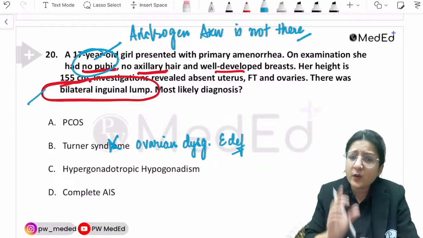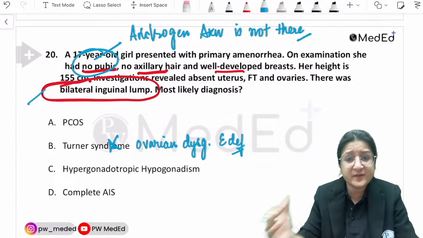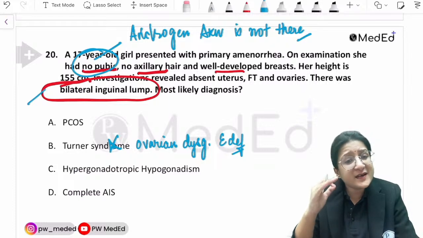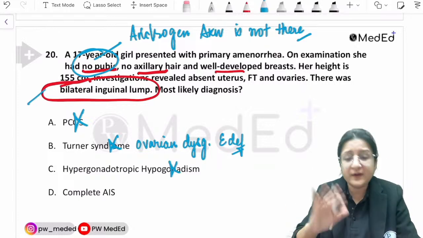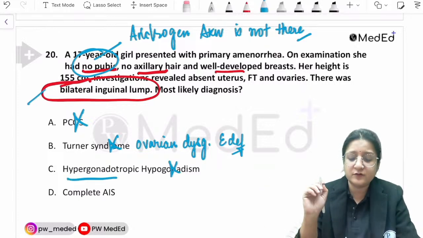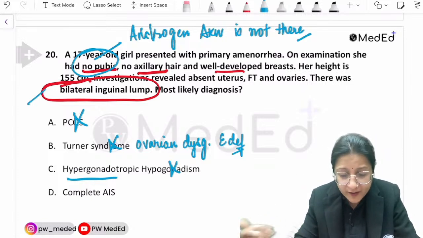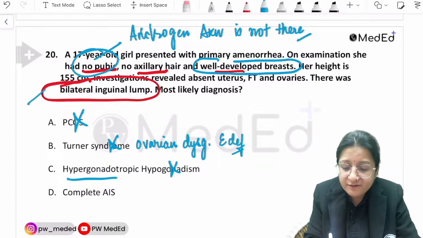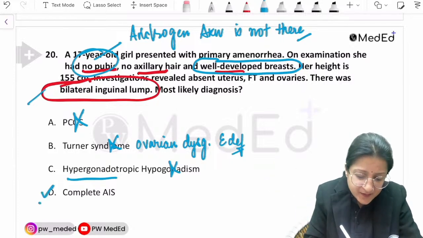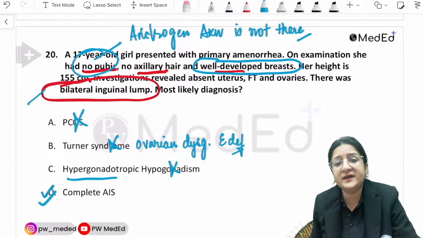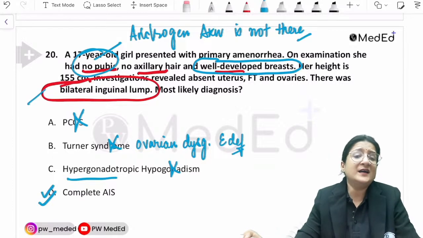All right. PCOS, young early-onset PCOS, can also present as primary amenorrhea. But PCOS presents with excess androgen action, so not the answer. Hypergonadotropic hypogonadism happens with ovarian failure, and we are not talking about ovarian failure here. Breasts are well developed. So I have ruled out all other options, and I'm saying the answer is complete androgen insensitivity syndrome.